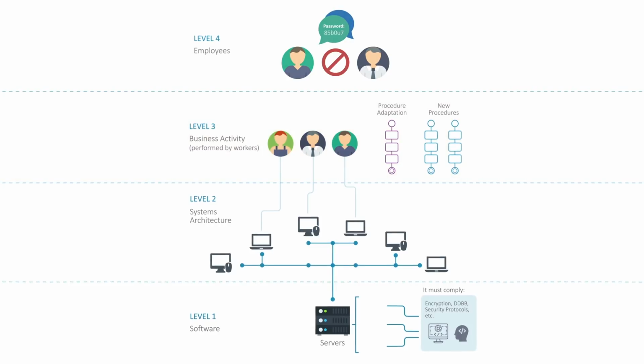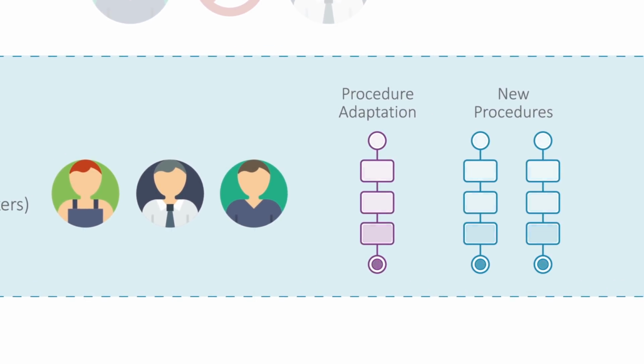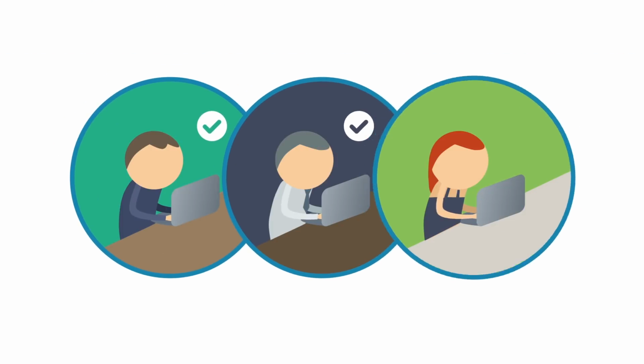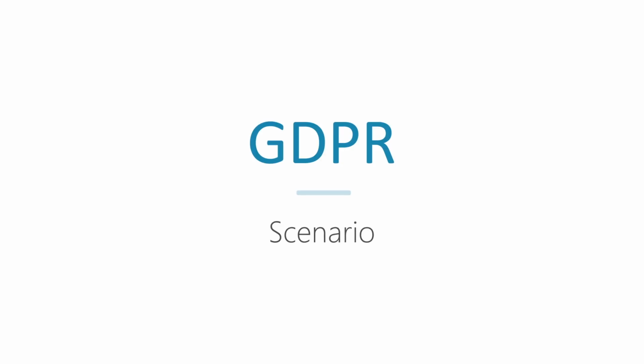AuraPortal focuses on the business activity level, correctly automating the procedures in line with the GDPR and providing adequate access. This level is crucial since it is difficult to ensure that employees are going to use the data correctly. To better understand what these procedures are, let's take a look at a scenario involving the following participants.